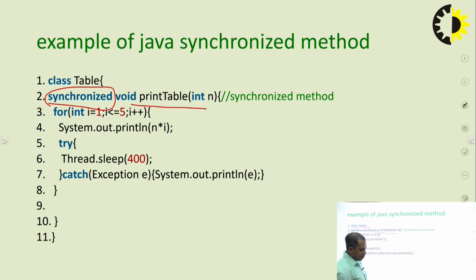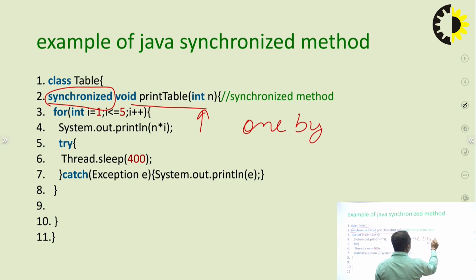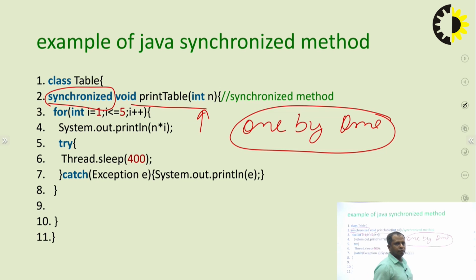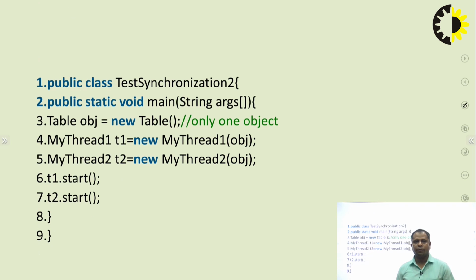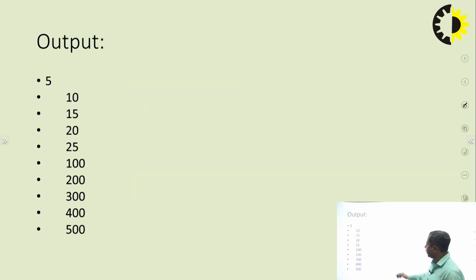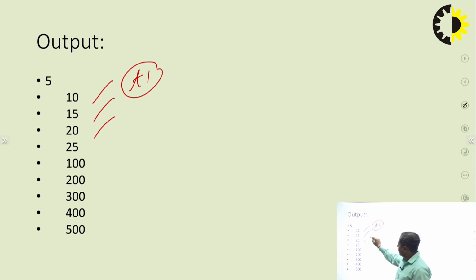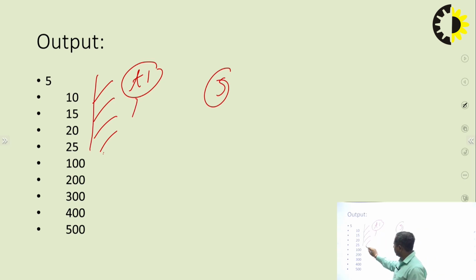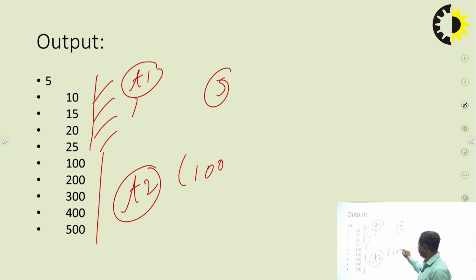That means a number of threads can execute this printTable method, but one by one. So thread synchronization means that this method will execute one by one. So this problem is resolved by the synchronized method. Here we can see that first the T1 thread will execute the printTable method using 5, and after this thread finishes, the second thread will start and execute using 100. Thanks.